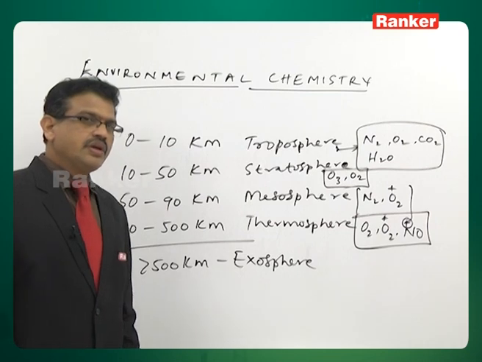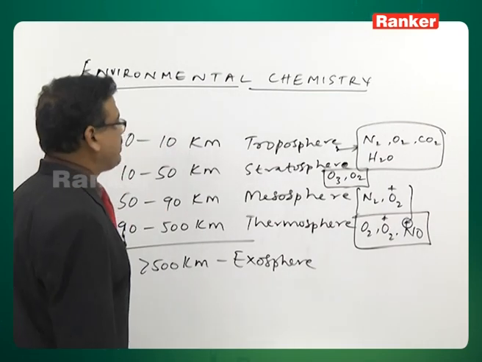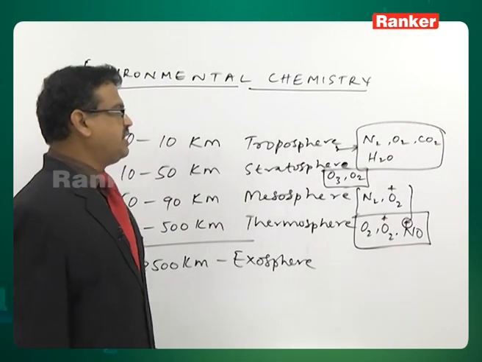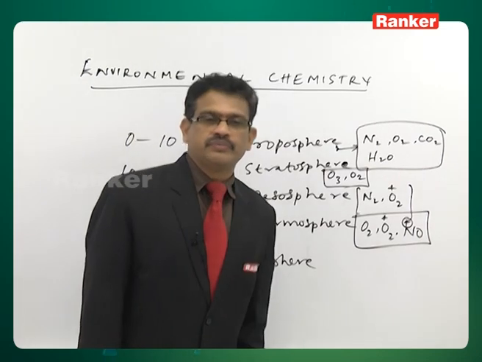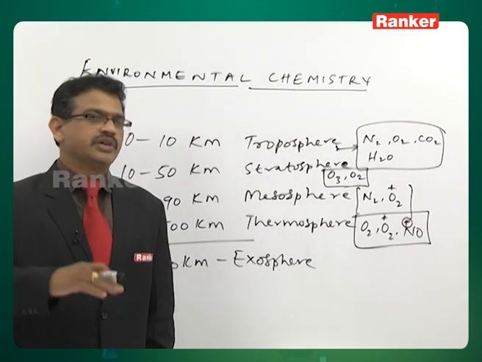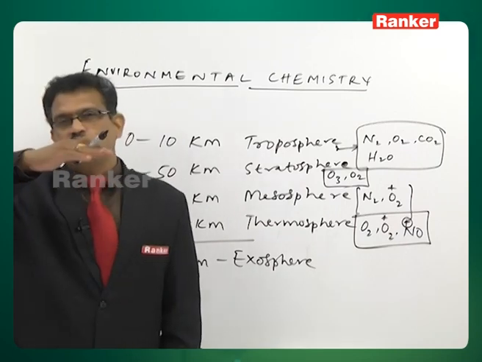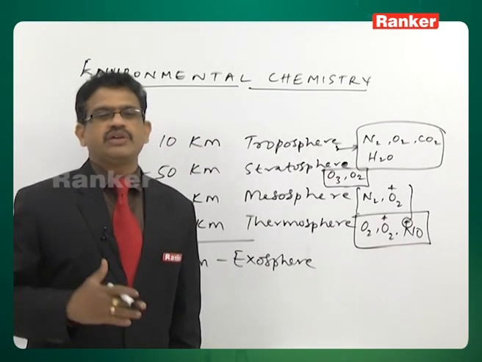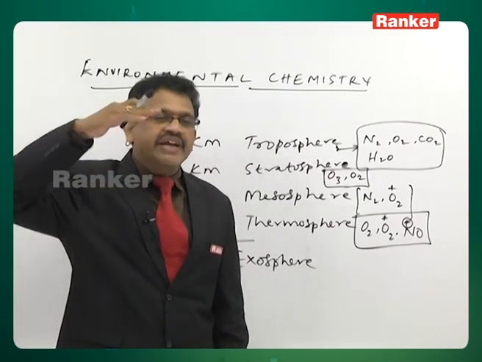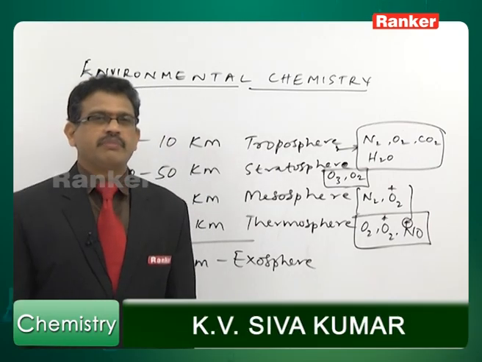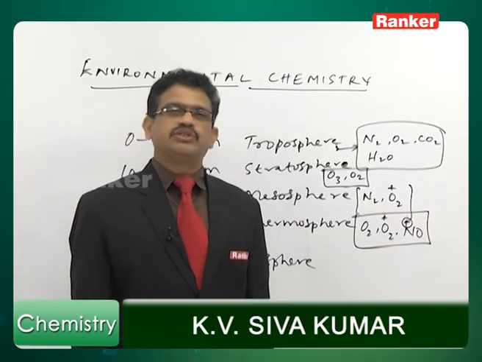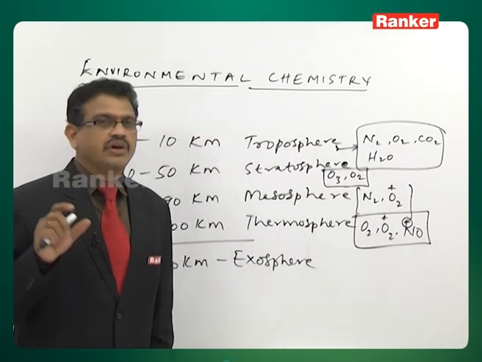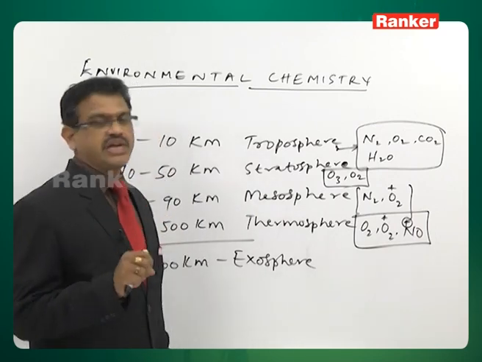Now, coming to some more detailed points about the troposphere. As already discussed, it has mainly N2, O2, CO2, and water vapor. It is the lowest layer on the Earth's surface, from 0 to 10 kilometers. We are all surviving in this layer only, 0 to 10 kilometers. It extends to an average height of a maximum of 10 kilometers from the surface of the Earth. Now, it consists of the following regions.